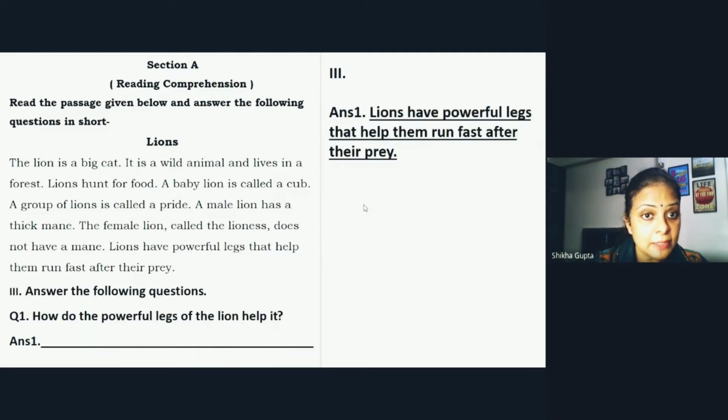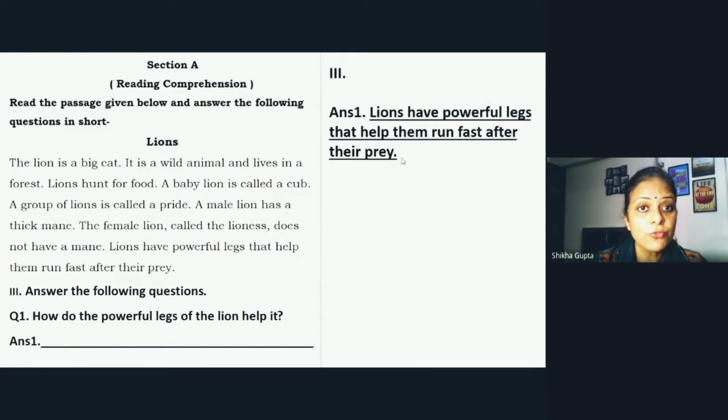Now third is your question answers related to the passage. The question is: how do the powerful legs of the lion help it? The answer is given here: lions have powerful legs that help them run fast after their prey. I have written just the answer: lions have powerful legs that help them run fast after their prey. In the same way, you will just write down the answer.